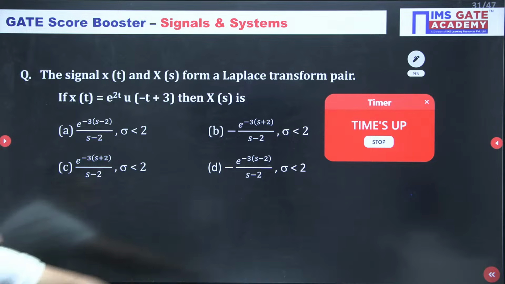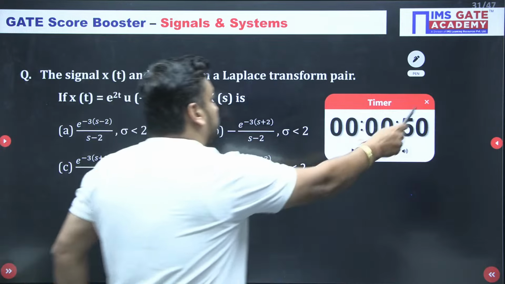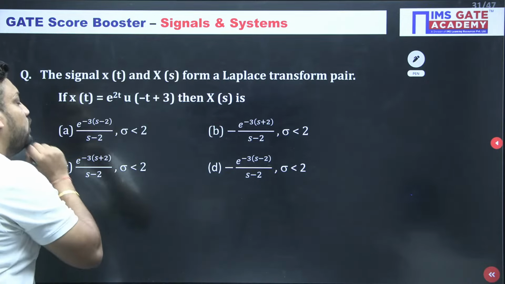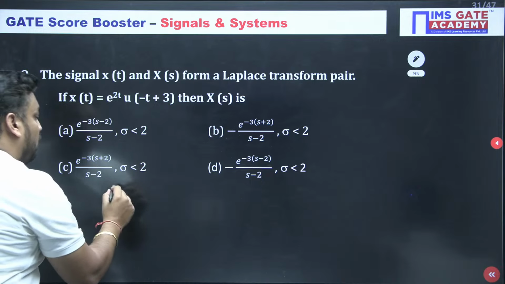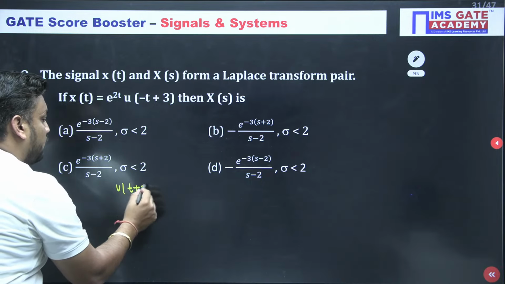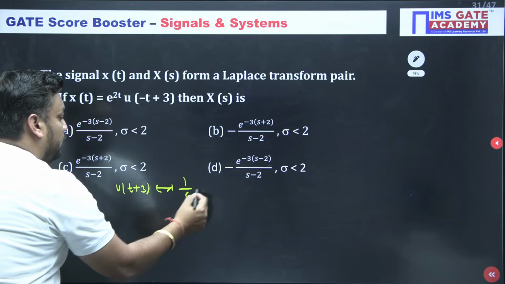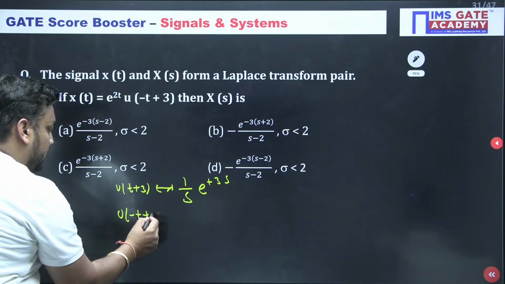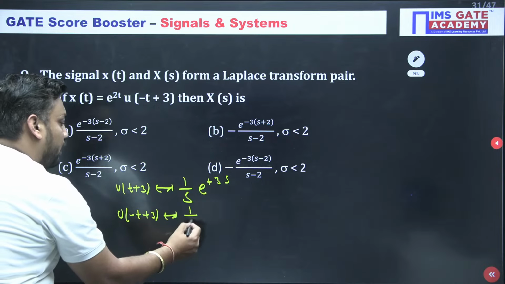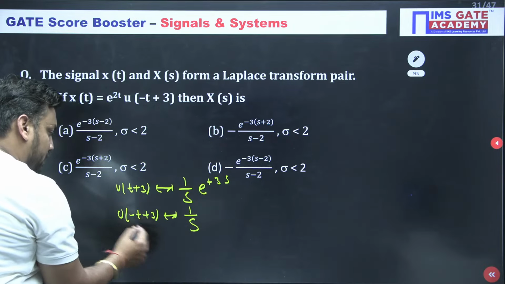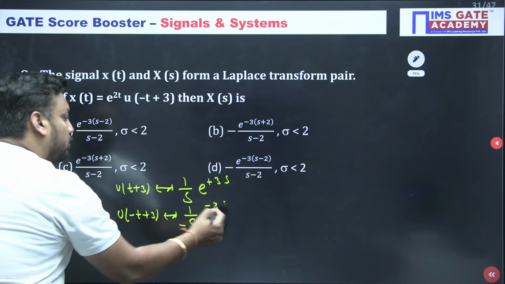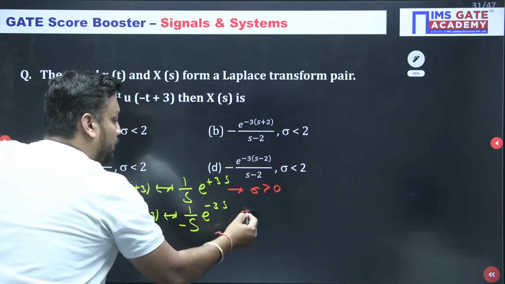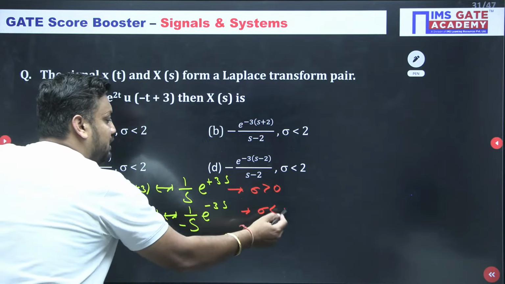Is it D for Delhi, beta? What a thing! Let's go. I am very happy that you have solved this question in given time. So first of all, student, do you know what is the Laplace of u(t+3)? So u(t+3) is 1/s and e^(+3s). And when you apply time reversal, u(-t+3), it will be 1/s, because of minus t, so 1/(-s) and e^(-3s). s will be replaced with -s. And u(t+3) has ROC sigma greater than 0, but here because of time reversal sigma less than 0.